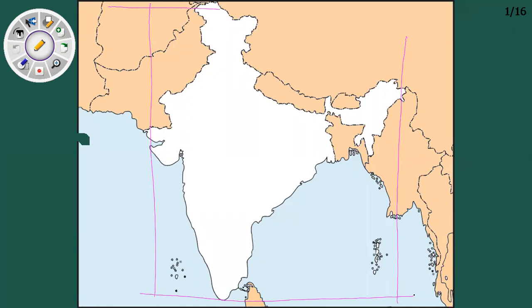Now listen, with the help of that only, we are going to study the location and extent of both countries respectively, the longitudinal, latitudinal and hemispheric location of both the countries.